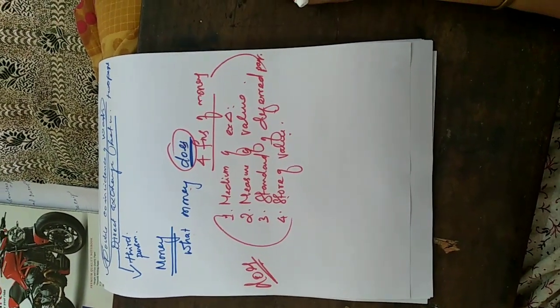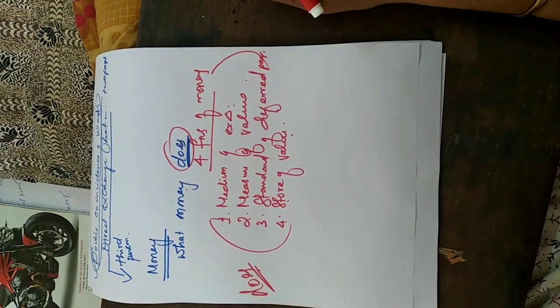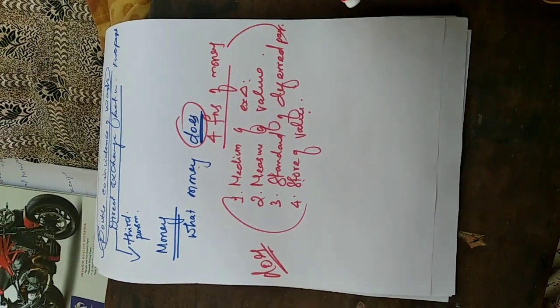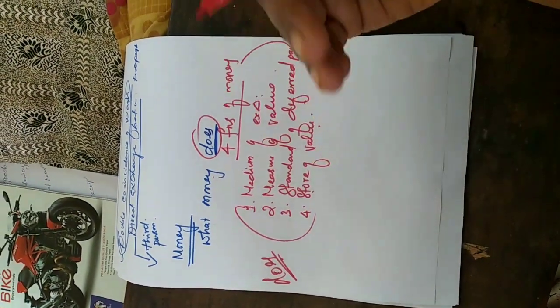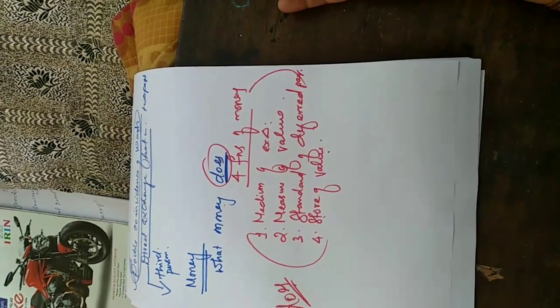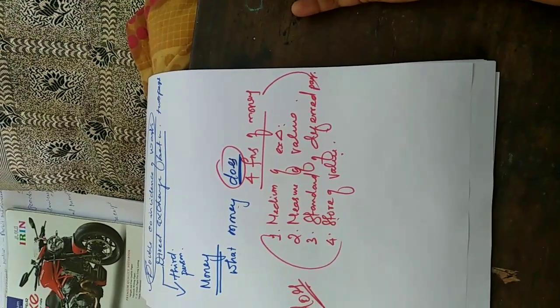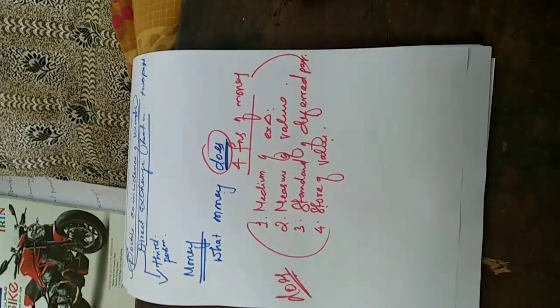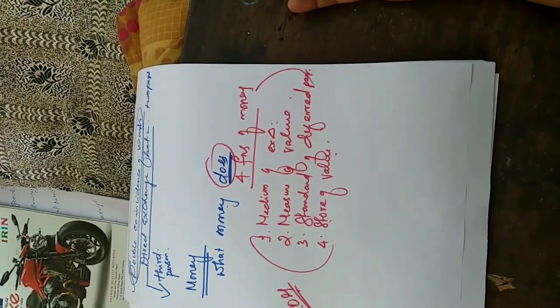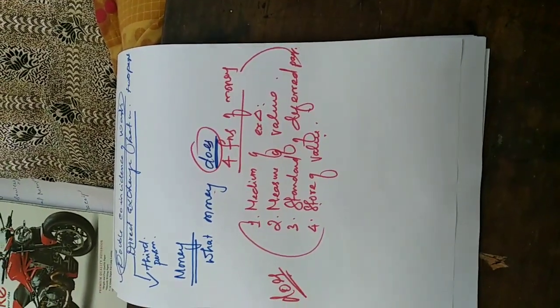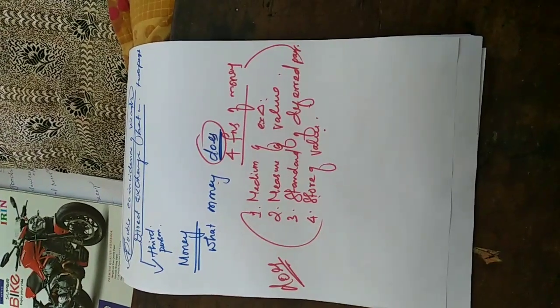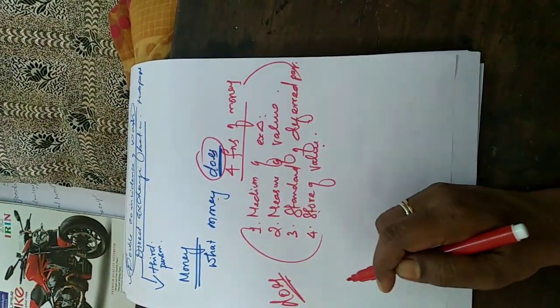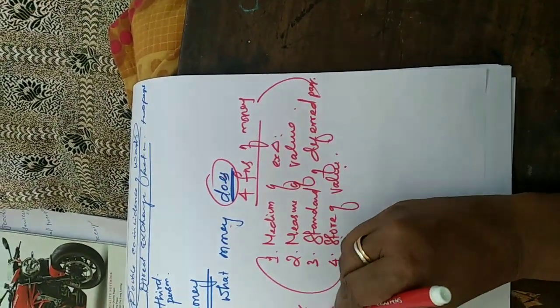Then standard of deferred payment means money alone can be used for making payment in the future. So it is possible with the help of money, we can make the future payment. Money can be stored for a long time compared to any other good. So these are all the functions of money.